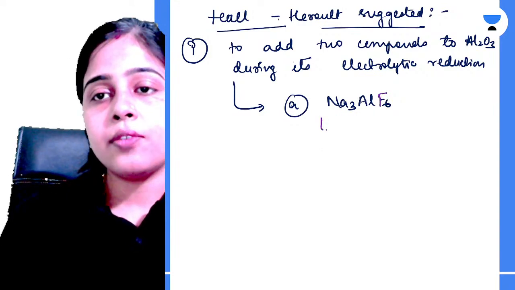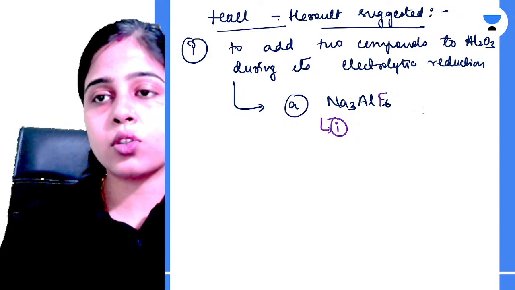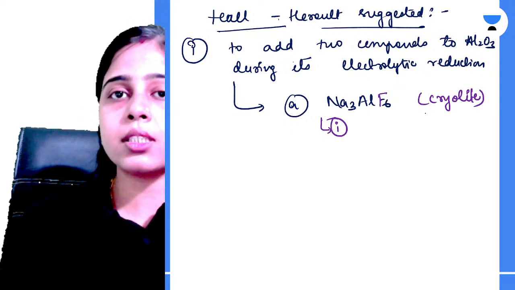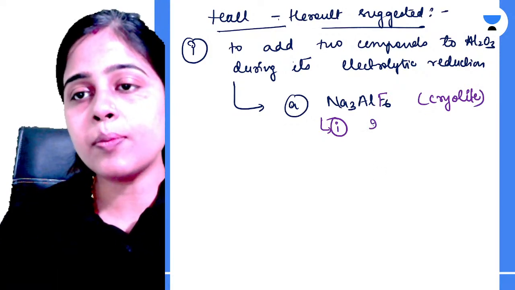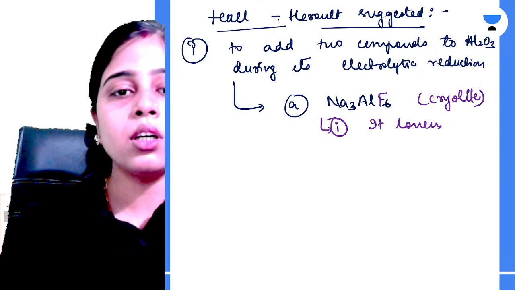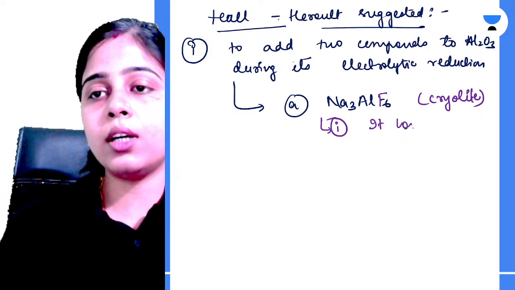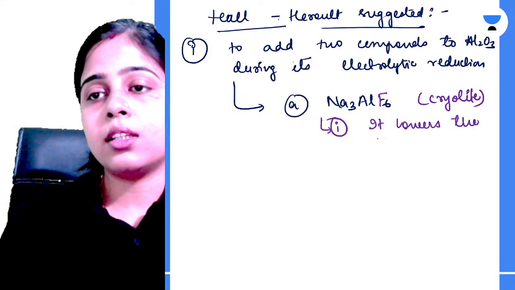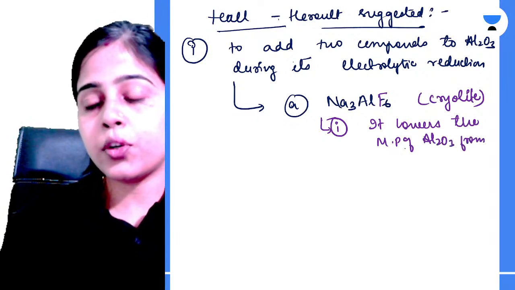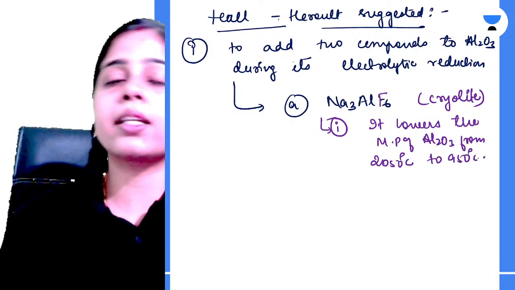Clear? Now, the first purpose that your cryolite was serving, तो इसका first function क्या है? It lowers the melting point. Okay, ये melting point को कम कर रहा था. It lowers the melting point of alumina from 2050 degrees Celsius to 950 degrees Celsius.